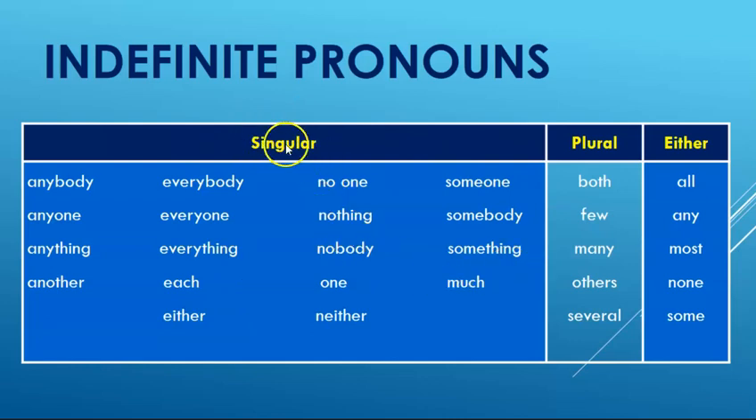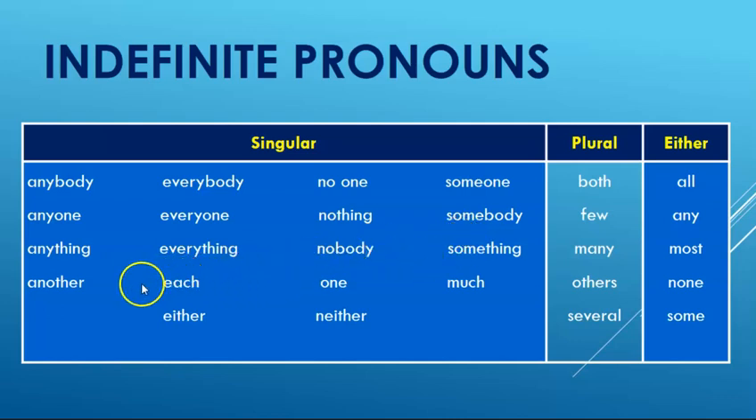So the singular pronouns are this group right here. These are always singular no matter what. The easiest thing, I think, is any pronoun that ends in the words body, one, or thing. So we have anybody, everybody, somebody, nobody. We have the ones that end in one: anyone, everyone, no one, someone. And then we have the ones that end in thing: anything, everything, nothing, something.